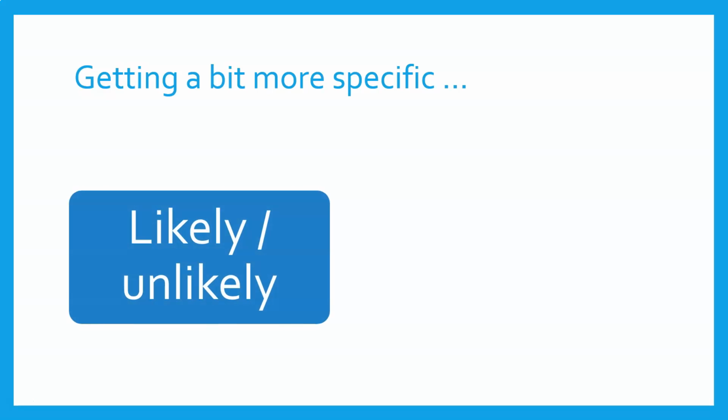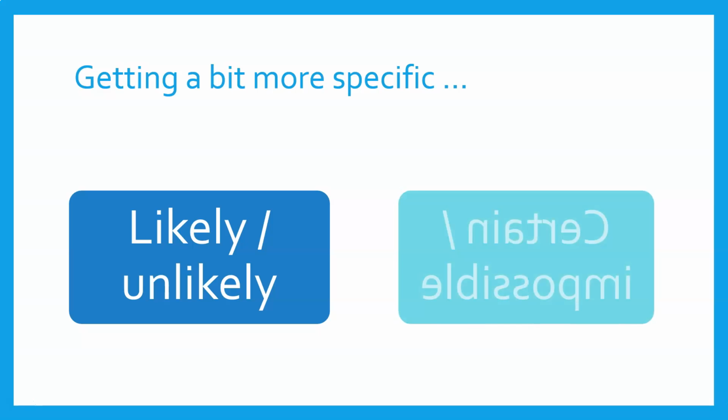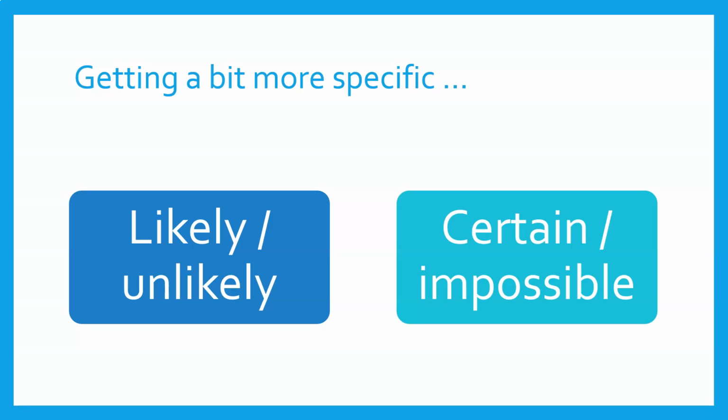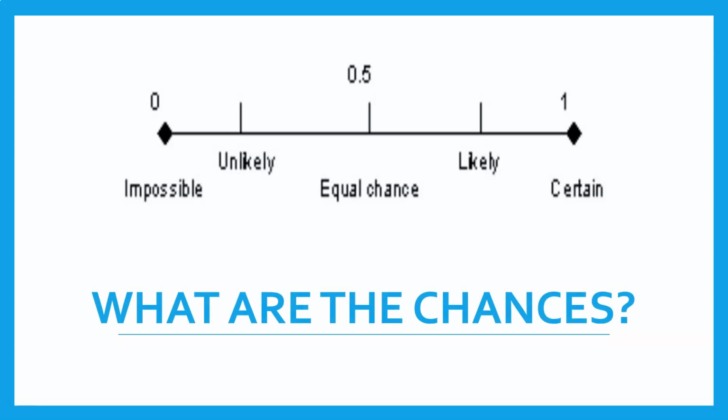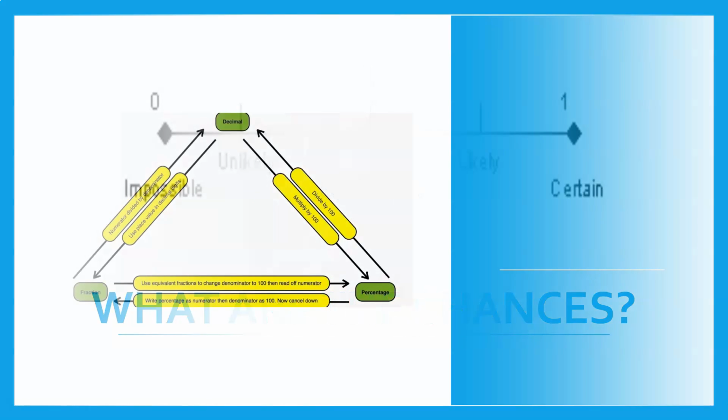Then you would have got a bit more specific using words like something's likely to happen or unlikely to happen, certain or impossible. Then you would have moved on to looking at what the chances of something occurring are, and you would have seen a number line very similar to this. Something that's fully certain of occurring, definite, is given a 1, but something that's impossible, definitely not going to happen, is given a 0, then everything else falls on the scale between that. And how do we find those decimal places out of where something falls? We divide our fractions. We'll look at that further on.